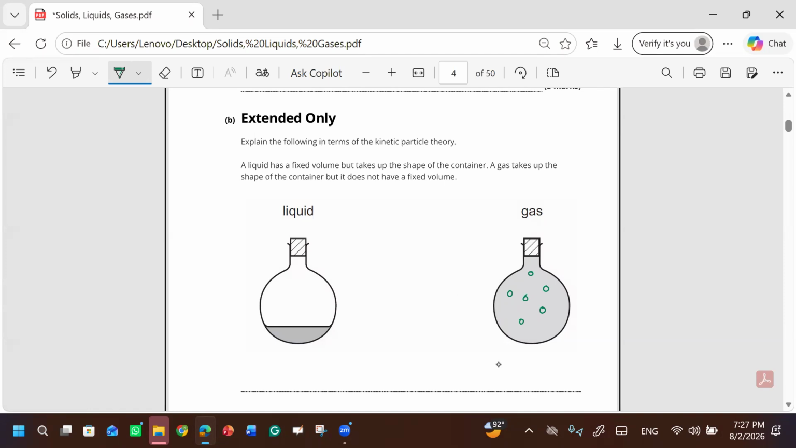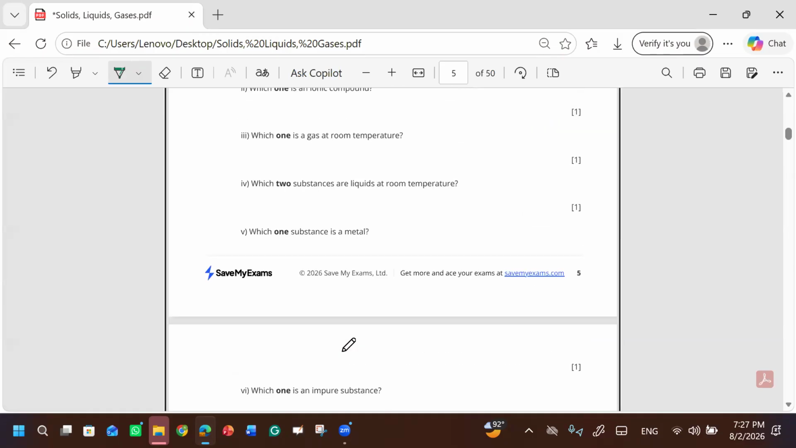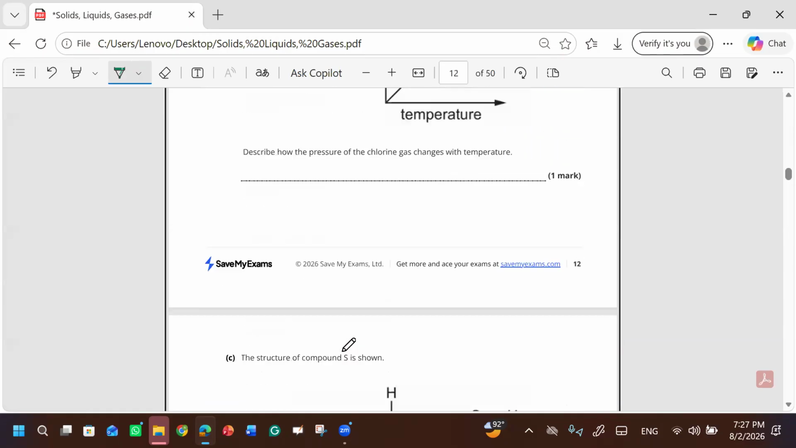But when we talk about liquids, liquids have a fixed volume. Their volume is fixed. Gases don't have a fixed volume. Their volume is not fixed. That's why their particles randomly move and they fill up the space of the container. But when we talk about liquids, their volume is fixed. They will fill a fixed region of the container.